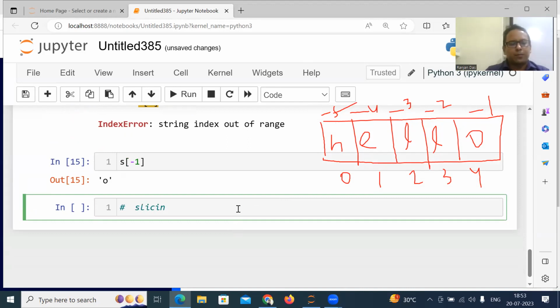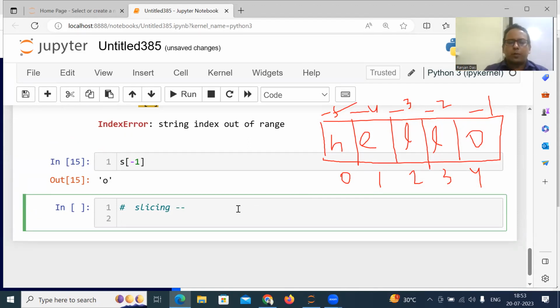So what is slicing? Slicing means a piece. You want to access a piece of a string. So how to access a piece of a string? We have to follow a rule. This rule is start, then stop, then step. What is the meaning of that? That means from where you want to start slicing, and until how far you want to go, where you want to stop the slicing.